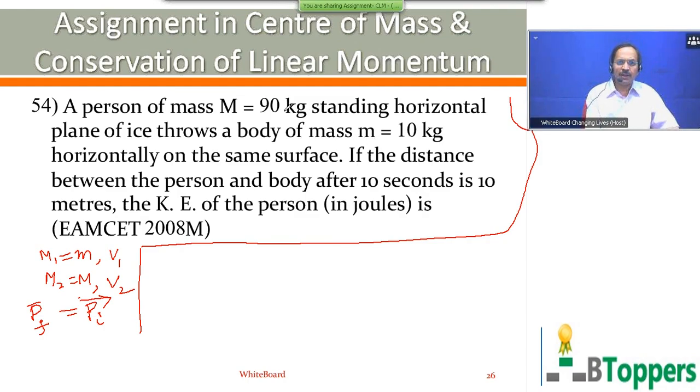So the vector sum of the momenta of the two bodies will be 0 when both the bodies are either at rest or move in opposite directions with the same magnitude of momentum. So when the body is thrown horizontally along the surface with some momentum, the person begins to move back with the same magnitude of momentum.